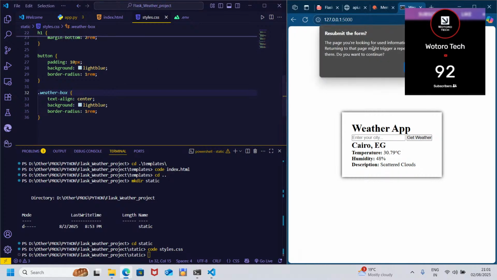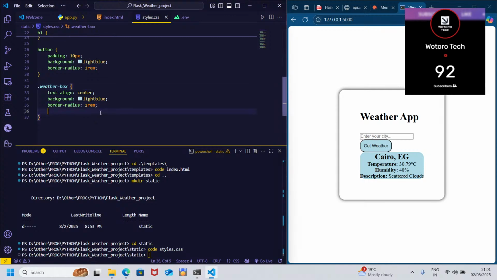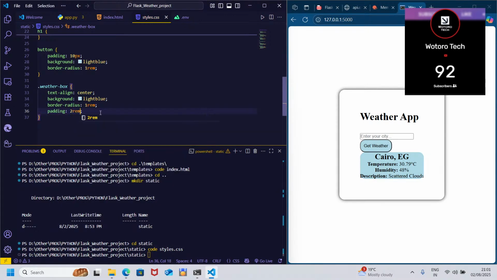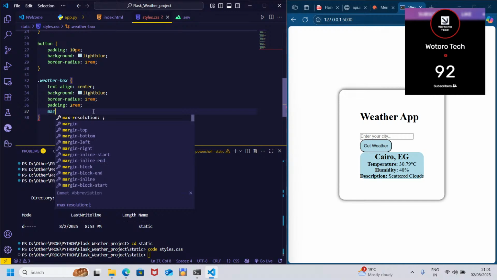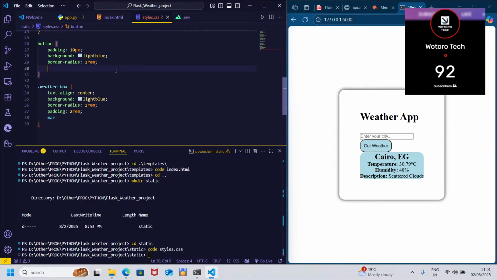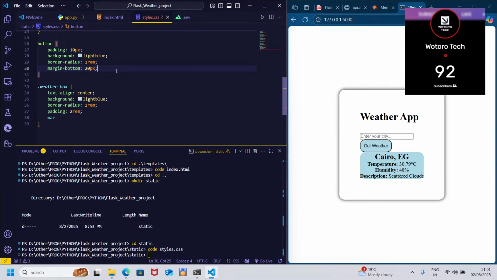I think let's try, yes, that way. Then weather box, padding 1 rem, margin top, and bottom it's a margin bottom 20 pixels.